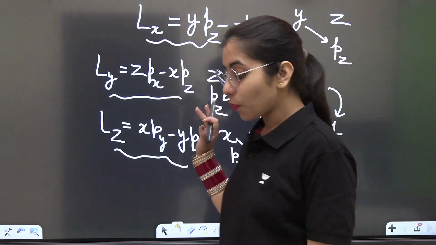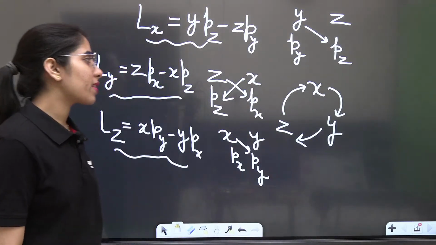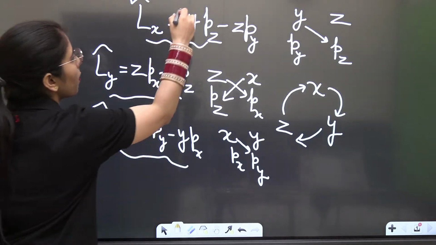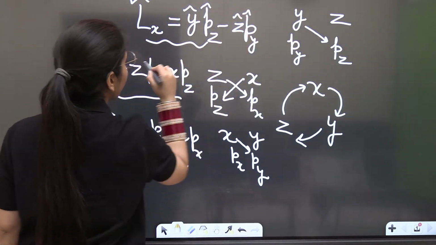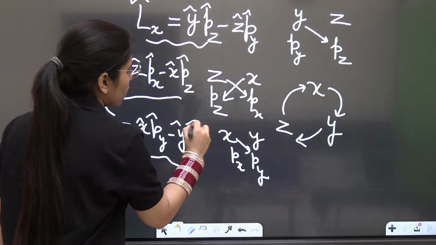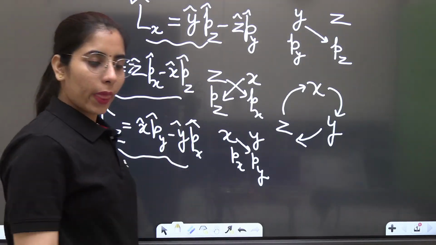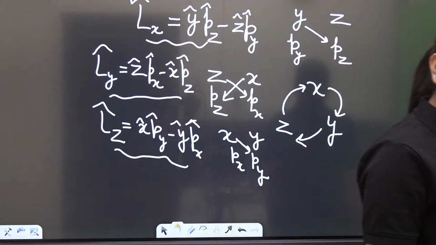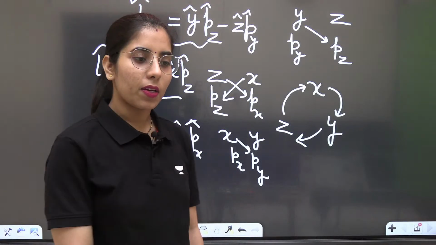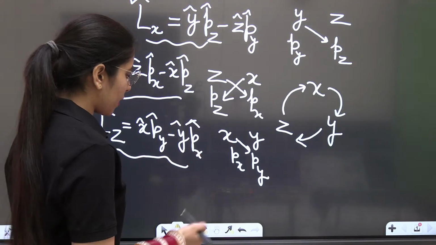Now, why is it important for us to know about these Lx, Ly, Lz operators? I can give them the notation for an operator by putting a cap on every term. This is completely the operator's expression. Just take a cap. Got it? Clear? If there is any doubt, just mention it and I'll talk about that. If everything is clear, that's great. Let's talk about the next thing then.